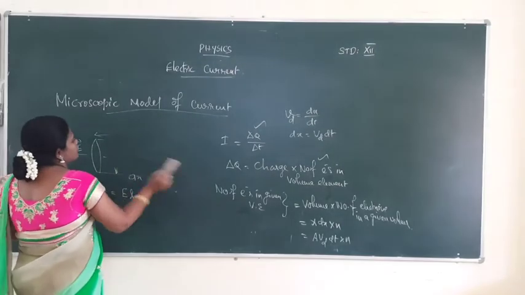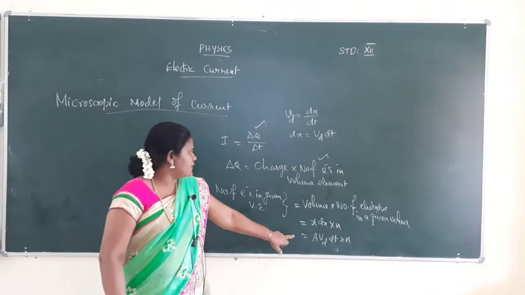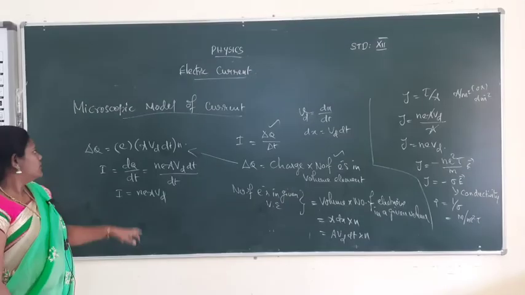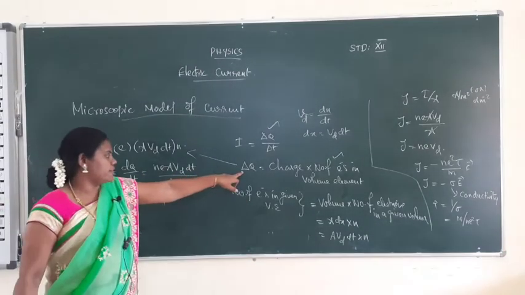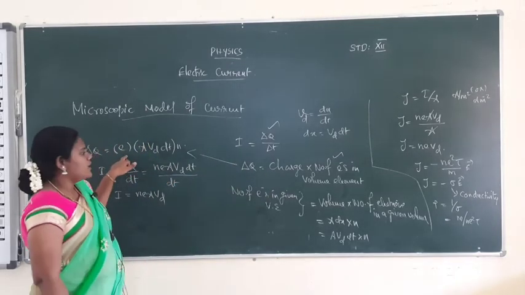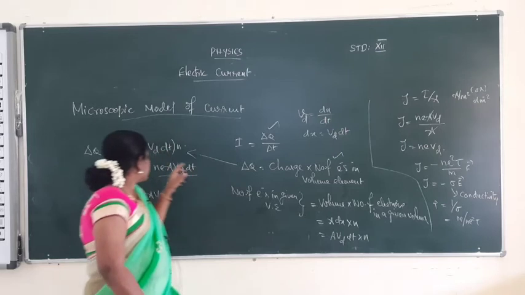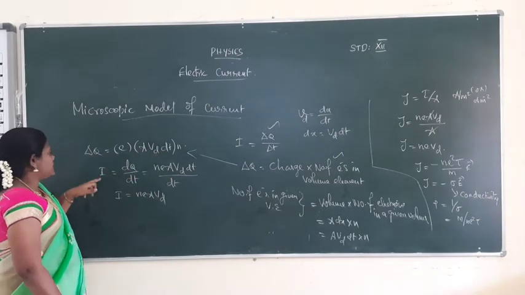We substitute the formula in this equation. Del Q is equal to charge e, and then the number of electrons in the volume element, A Vd dt into n. Then I is equal to dq by dt.